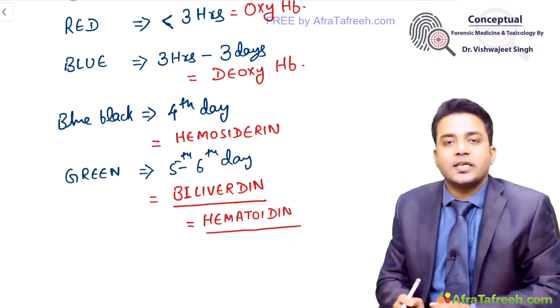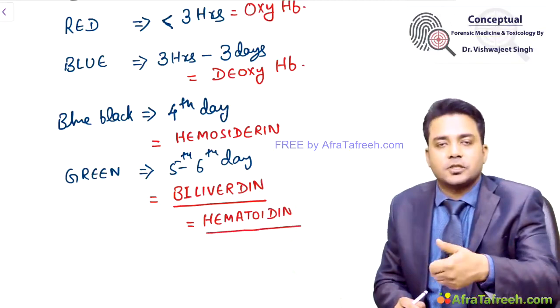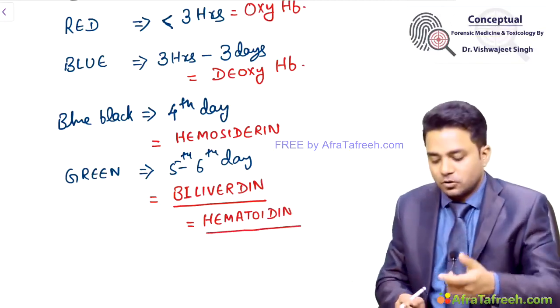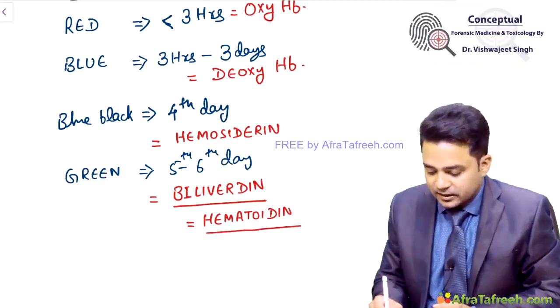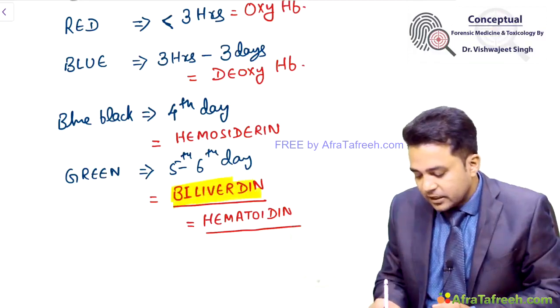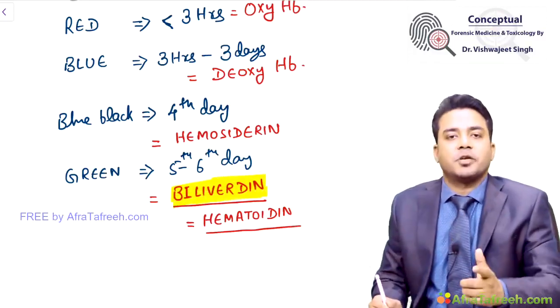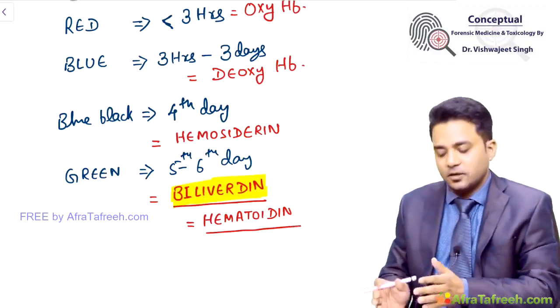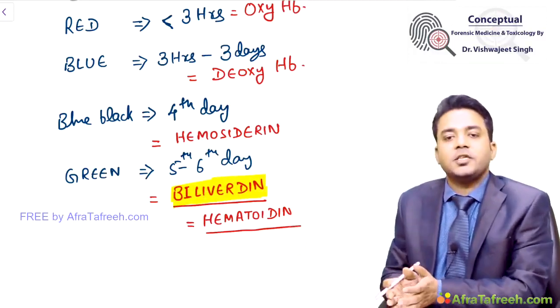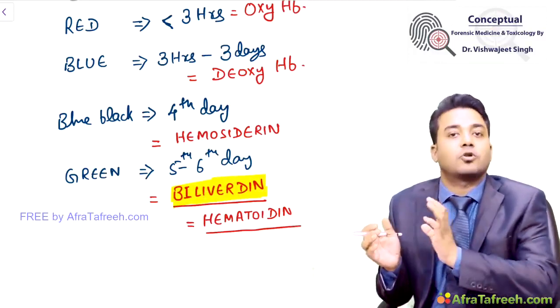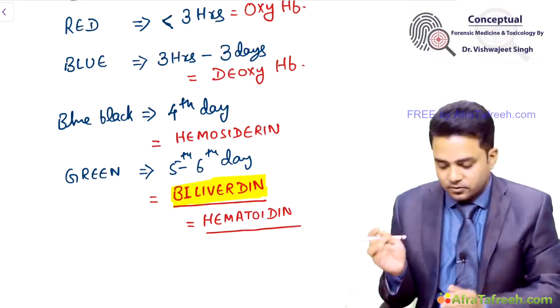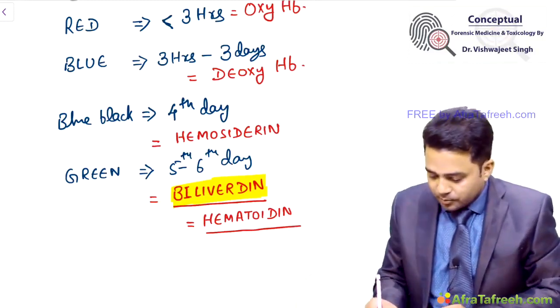But in the recent edition of Dr. Gautam Viswa's textbook of forensic medicine and toxicology, he has corrected this thing, that this green color is due to biliverdin pigment. So remember this pigment. Other books mention hematoidin as the cause, which is not correct. Okay. So don't remember that.